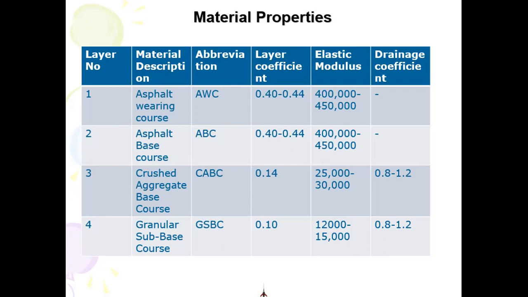Since for a pavement, we don't know D1, D2, D3, D4, all are unknown to us. That's why we use this relation to find the structural number. And then once we find the structural number, we use some trial and error method or the layer stepwise method to calculate D1, D2, D3 and D4.